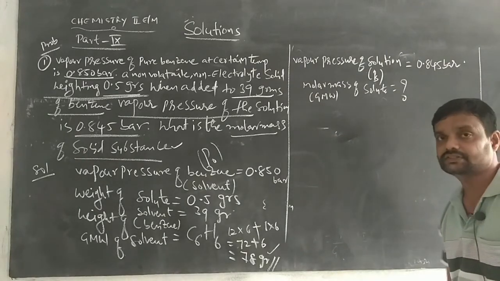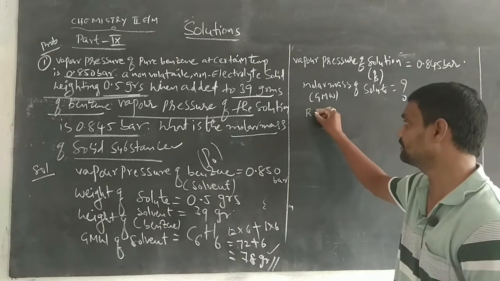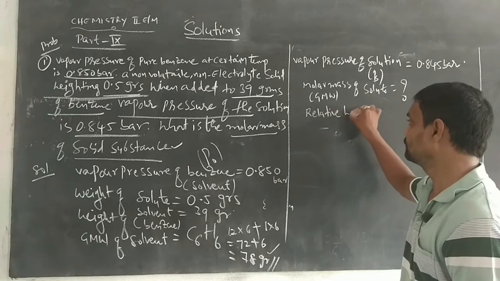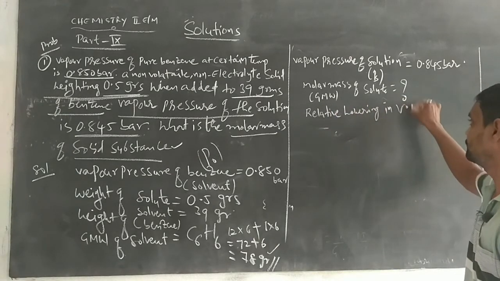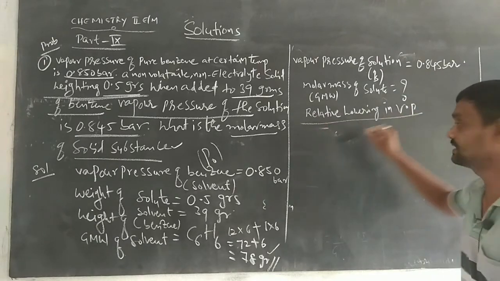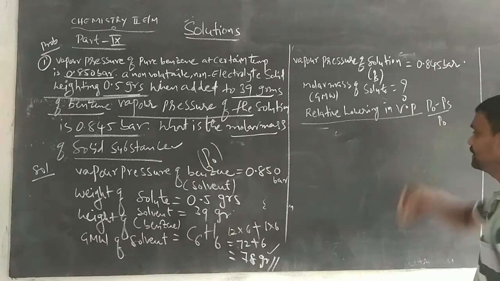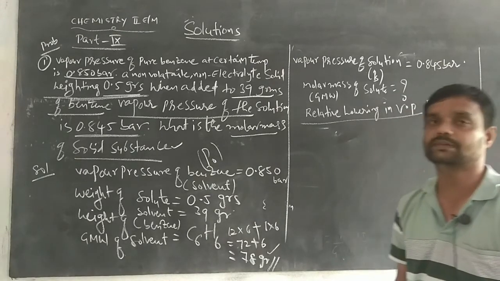From this data, we should use the colligative property, that is the relative lowering in vapor pressure. What is that? That is P naught minus PS by P naught. So this is the first colligative property, relative lowering in vapor pressure.